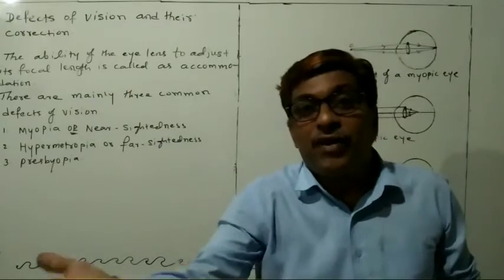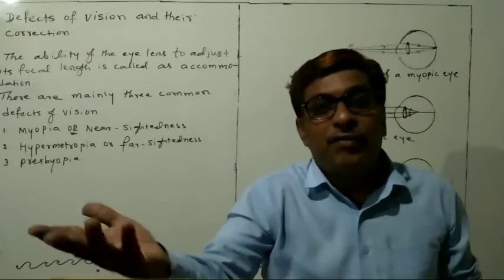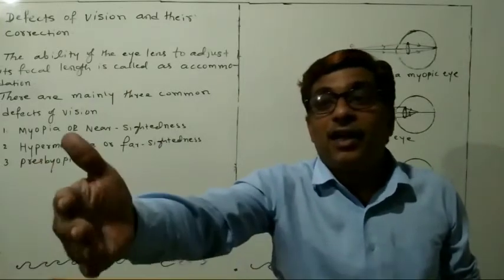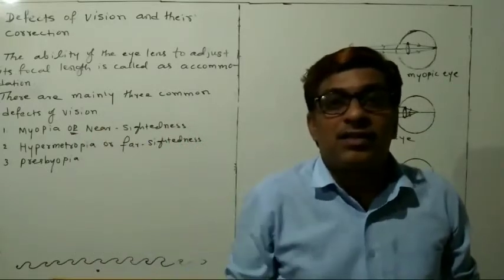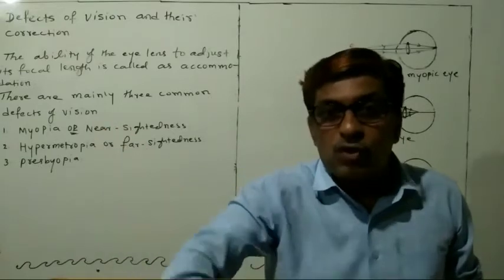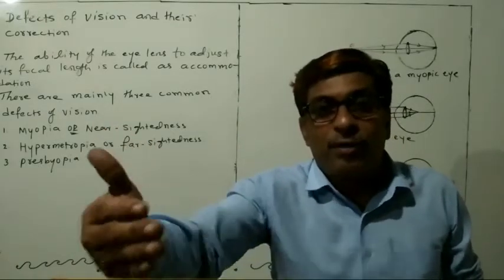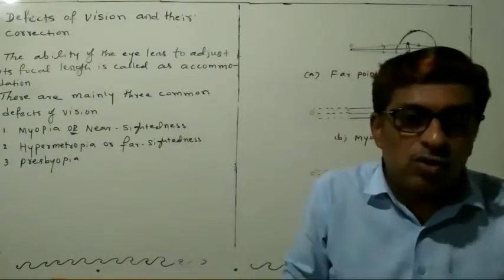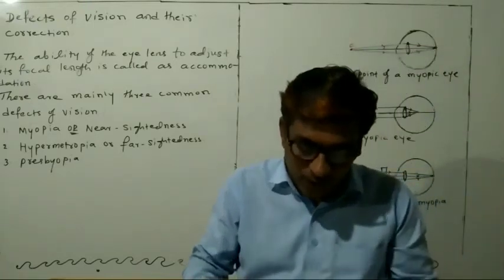And if they have the defect of far point, they are not able to see the far things. So they will come closer, so the far point becomes nearer. So that is what we are studying here.